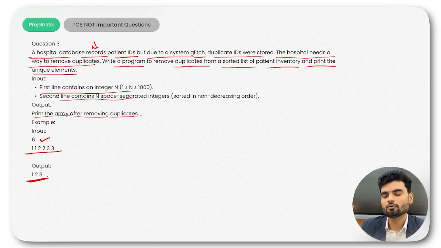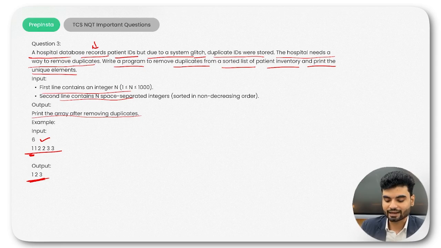So how can you solve this? The first approach can be brute force, where you iterate twice over the array and check for each and every value. You take the 1 and check in the rest of the array whether it is available or not. If it is not available, then insert it; otherwise do not insert it. So that can be one way.